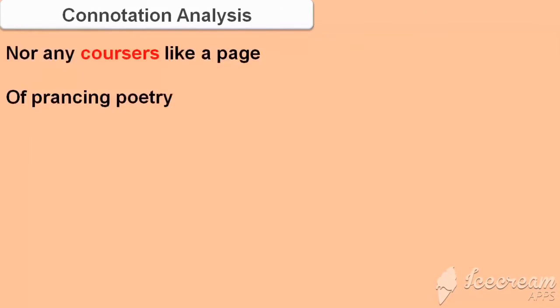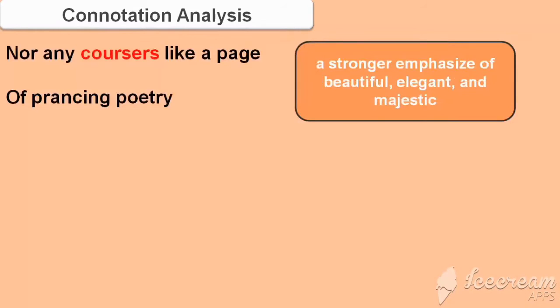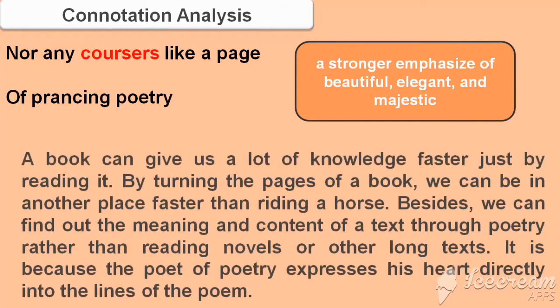In these lines, coursers is used to connote a stronger emphasis of beautiful, elegant, and majestic. So, Emily Dickinson in these lines compares a book with horse speed. Horses can run very fast and prance beautifully. However, a book can give us a lot of knowledge faster just by reading it. By turning the pages of a book, we can be in another place faster than riding a horse. We can find something wonderful and beautiful in it.